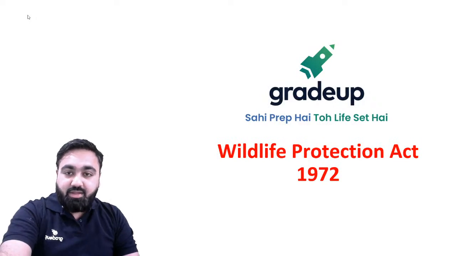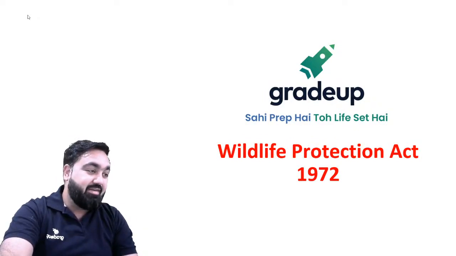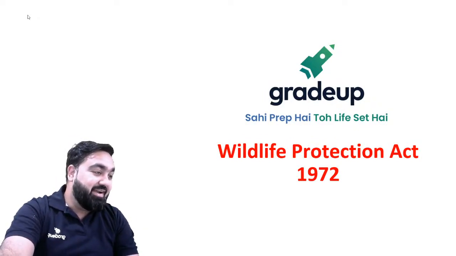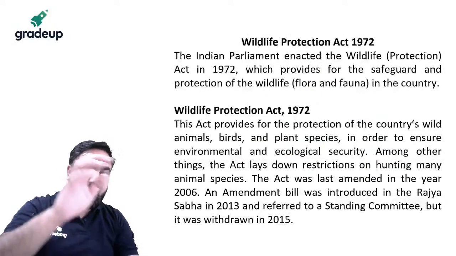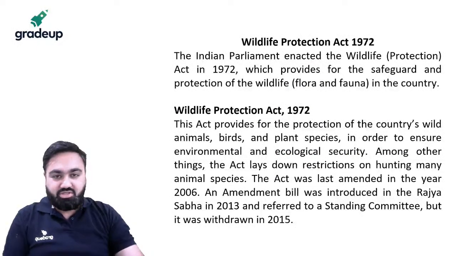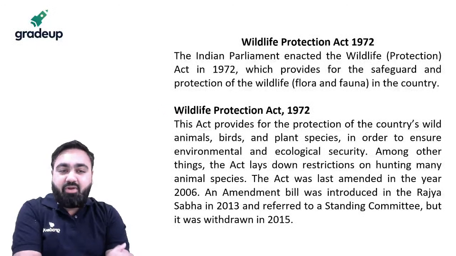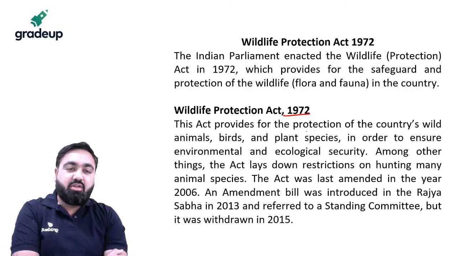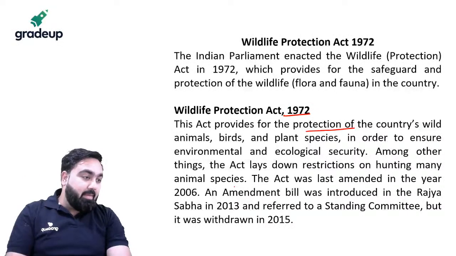So, the topic at our hand today is the Wildlife Protection Act. As Pankaj has pointed out in the chat, Wildlife Protection Act 1972, one of the most important acts related to environment that we have in our parliament. The Wildlife Protection Act 1972 was for the protection of the country's wildlife. It has been amended multiple times.